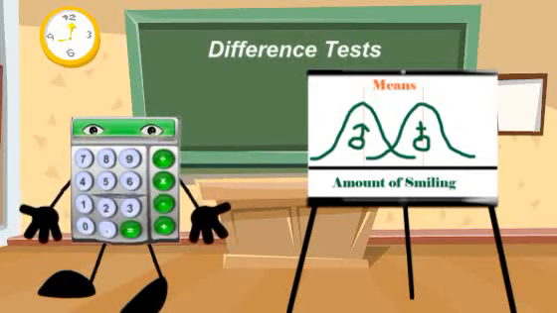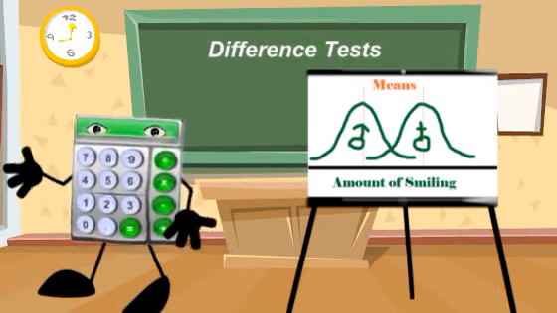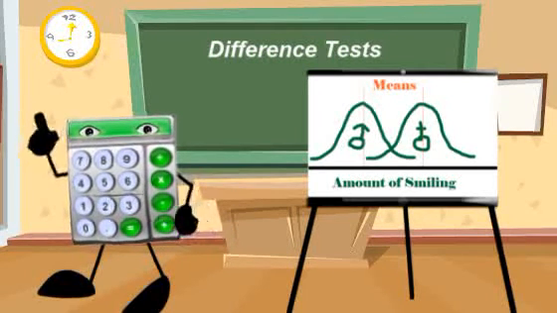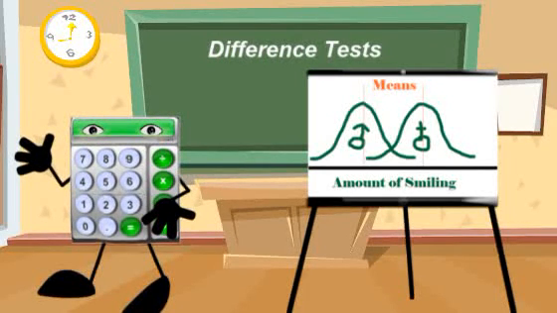On the easel, we have two curves representing the average number of times the group of males smiled and the average number of times the group of females smiled. The curve to the left represents the average number of times a male smiled during an interaction, and the curve to the right represents the average number of times a female smiled during an interaction.